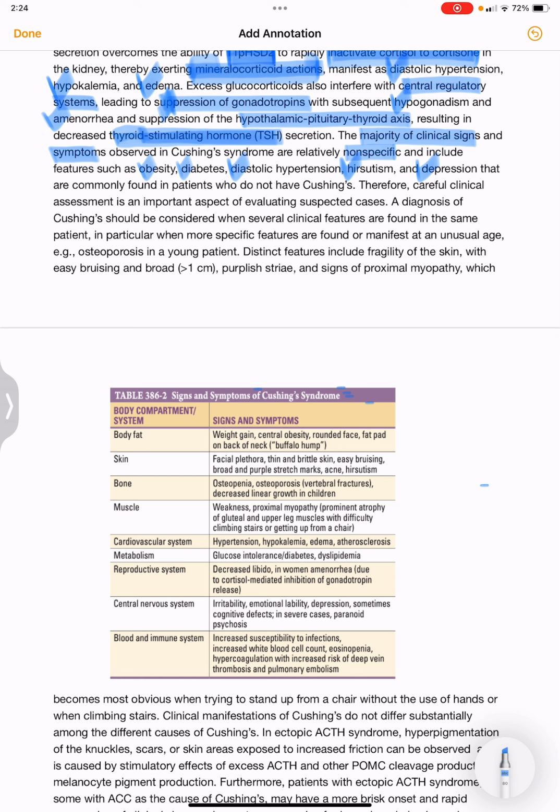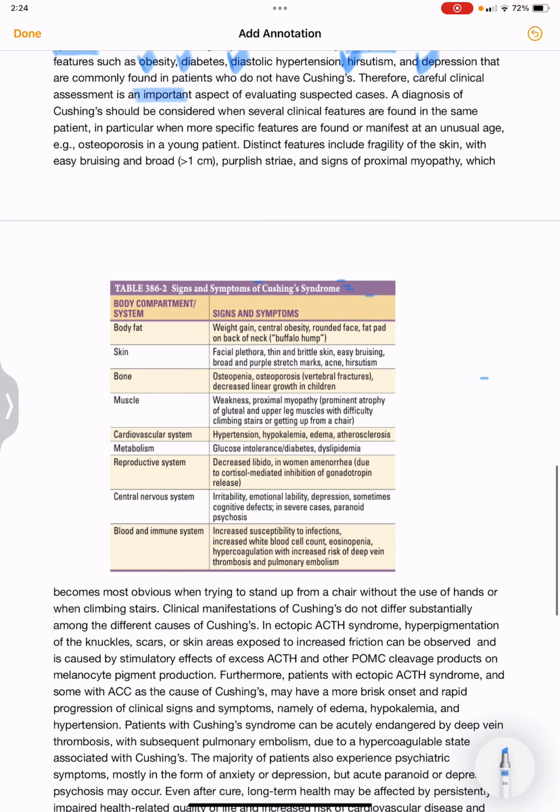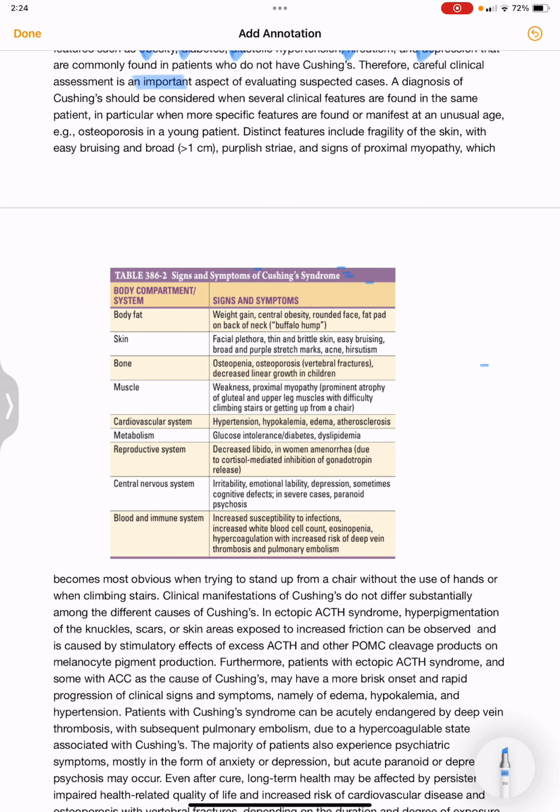Careful clinical assessment is an important aspect of evaluating suspected cases. A diagnosis of Cushing's should be considered when several clinical features are found in the same patient, in particular when more specific features are found or manifest at an unusual age. For example, osteoporosis in a young patient.